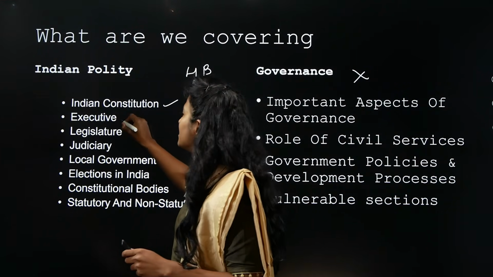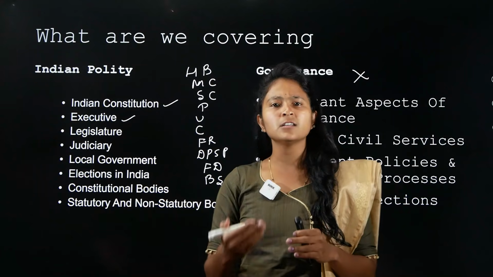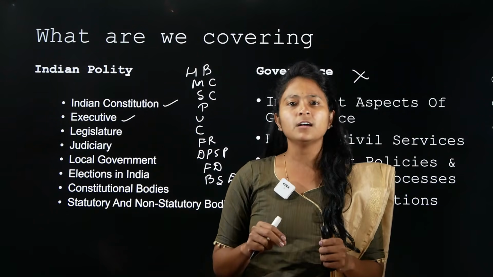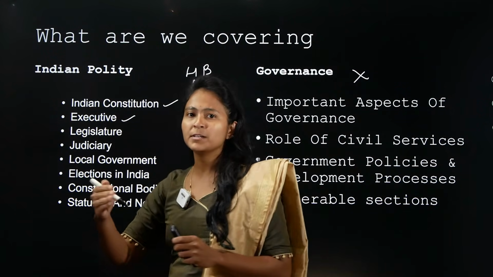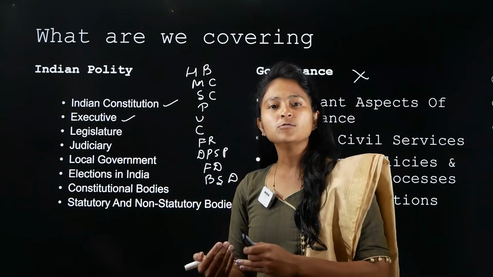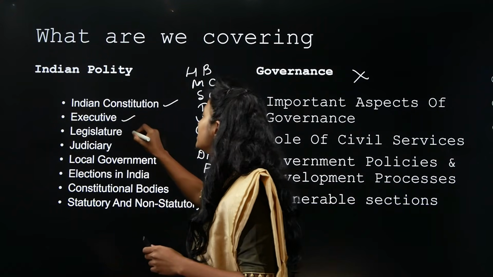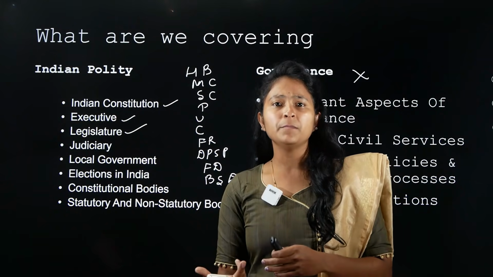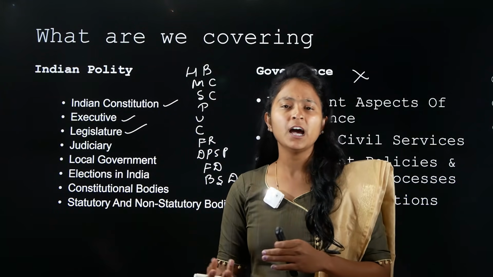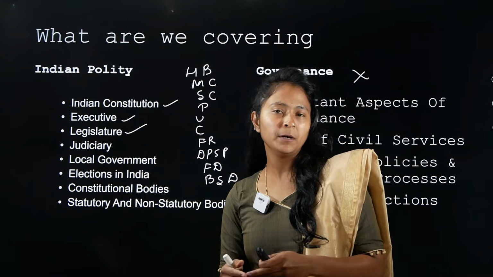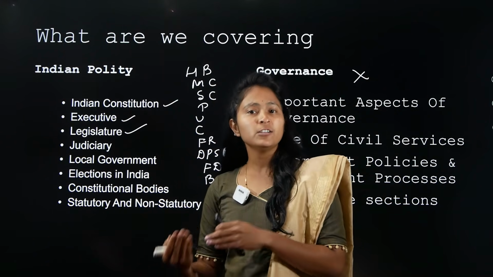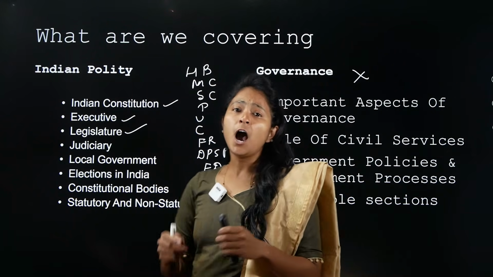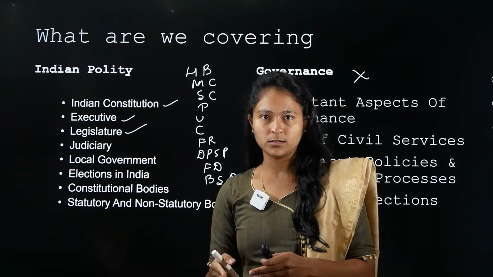Then we will see the executive. In the executive, we will be discussing all the executive bodies in our country, like the President, Vice President, Prime Minister, his Council of Ministers, and all of that. We will see the legislature, how laws are made in our country, how bills are passed, and the different types of bills that we have: ordinary bill, constitutional amendment bill, money bill, financial bill, and so on. We'll see how a particular legislature works.